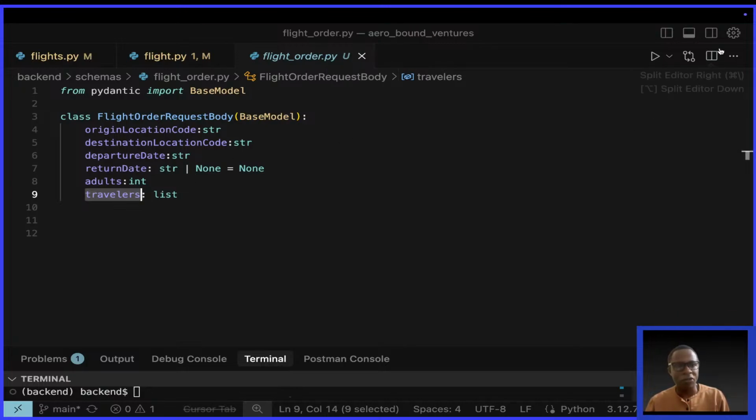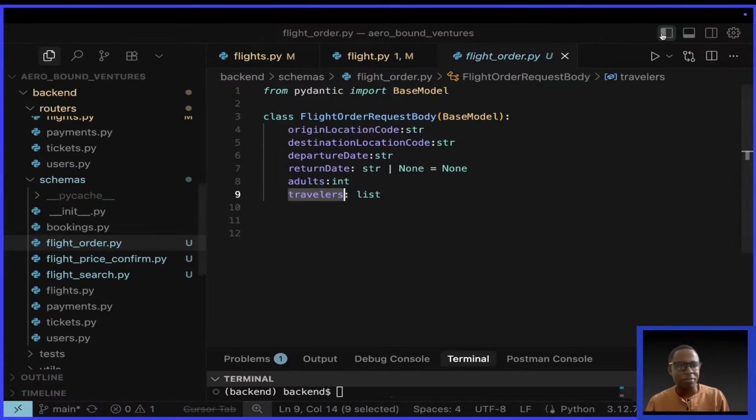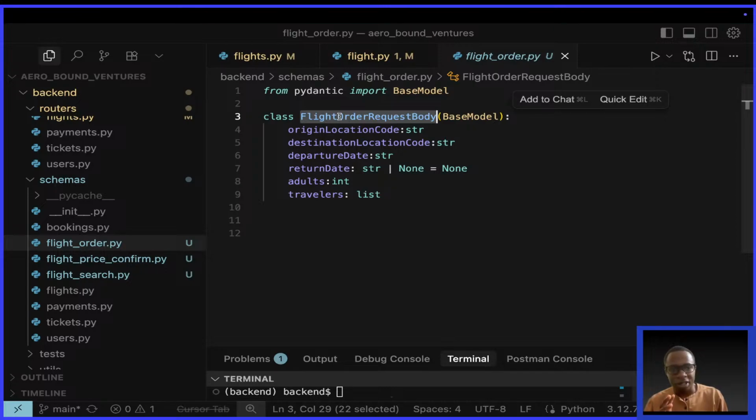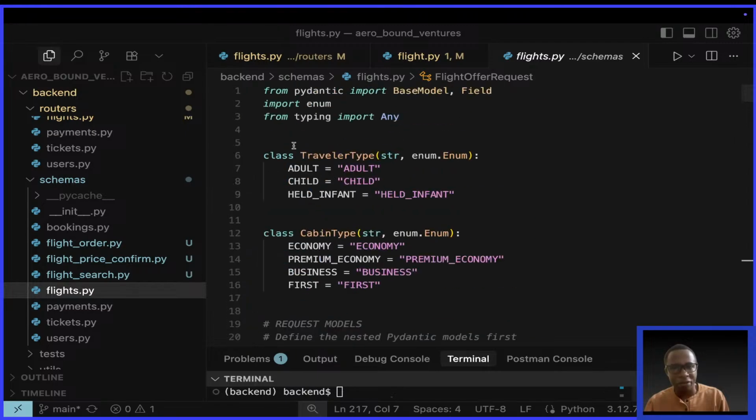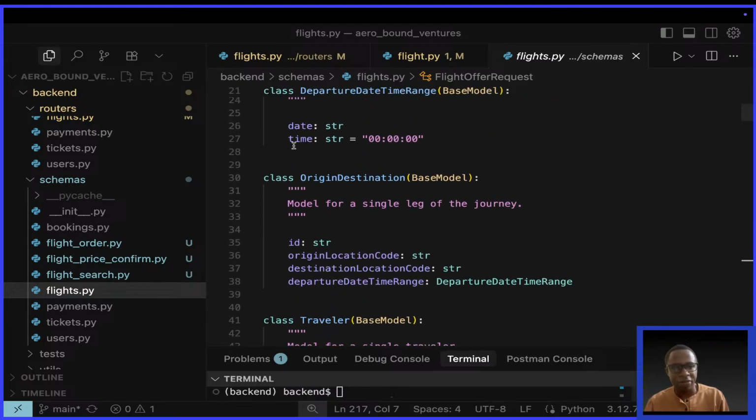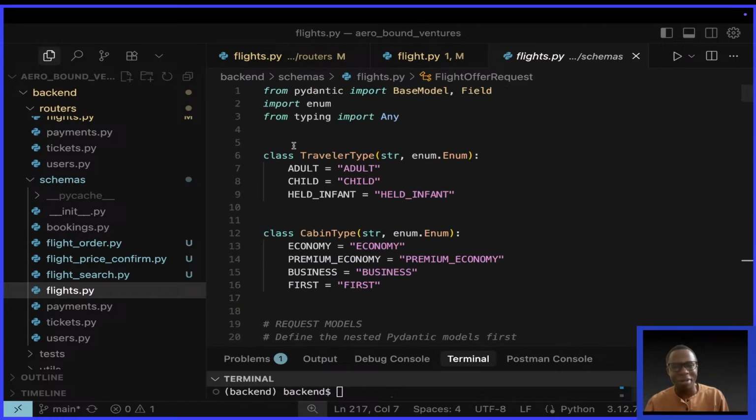And if you've noticed, I made some changes. You see that this one is in its own module. Initially, I had a file called flights, which was storing literally everything concerning the flights, I mean the schemas for the flights, which means the Pydantic base models responsible for the request input and the response output.